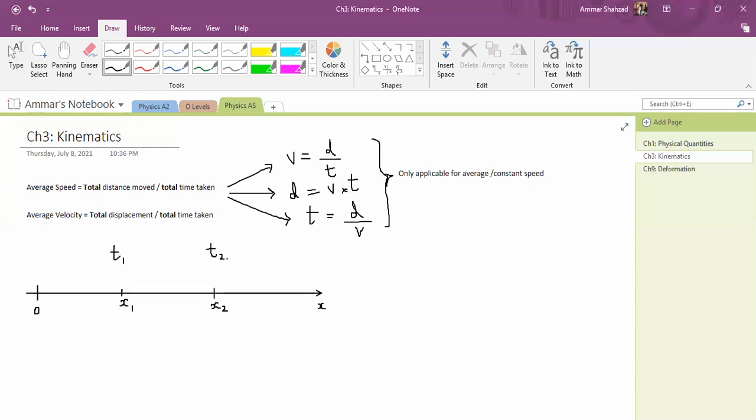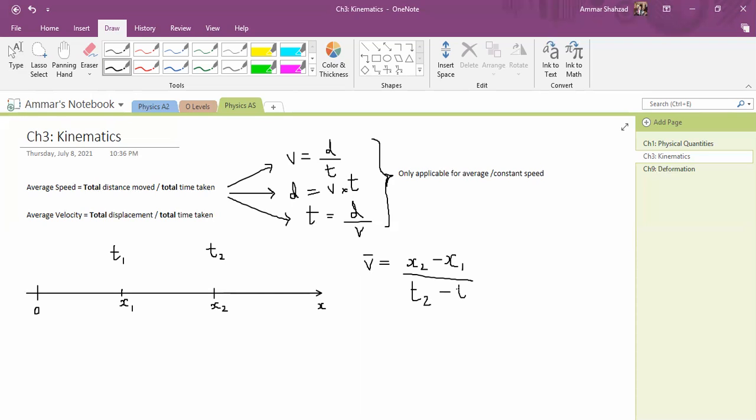Okay, so if I want to calculate your average velocity in this case, this is displacement over time, right? So v average is shown like this with a line on top. Average v is equal to displacement, which is x2 minus x1, because that is also the shortest distance if you notice, and change in time, which is t2 minus t1.